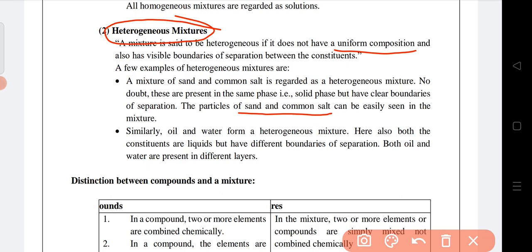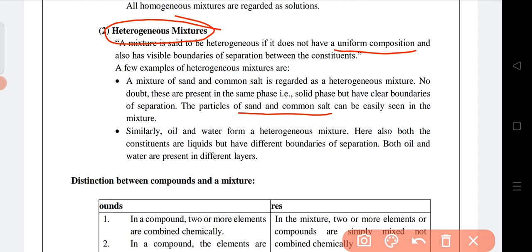Again I am repeating that portion: a mixture that does not have any uniform composition, that has visible boundaries of separation between its constituents, is called a heterogeneous mixture. Here the constituents of a heterogeneous mixture can be seen by naked eye or under a microscope.